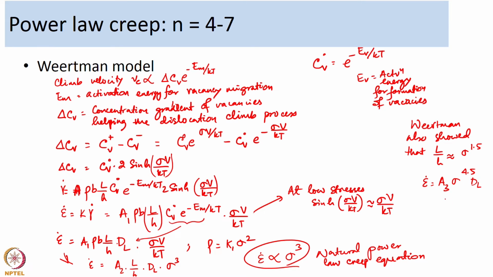This now is known as the power law creep equation, and broadly or in general this is known as the 5 power law creep equation. So, this is the derivation of Weertman. This is how the Weertman model works, and how it eventually leads us to an equation where the strain rate is now dependent on sigma to the power 4.5. It turns out that in general, materials in the power law creep regime can have n values between 4 to 7. So, that was Weertman's equation.